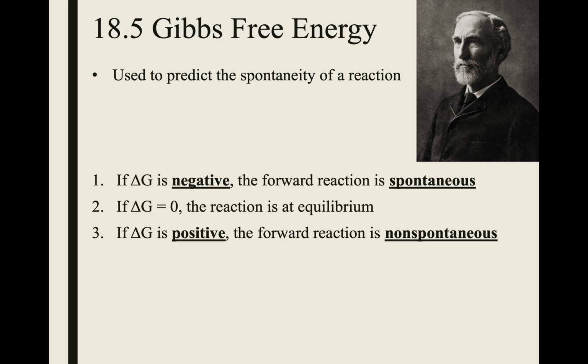All right, so here is the story. If the delta G, that's the Gibbs number, is negative, the forward reaction is spontaneous. If delta G is 0, the reaction is at equilibrium. We will talk more about equilibrium later, but it's not good. The reaction doesn't go forward or reverse.